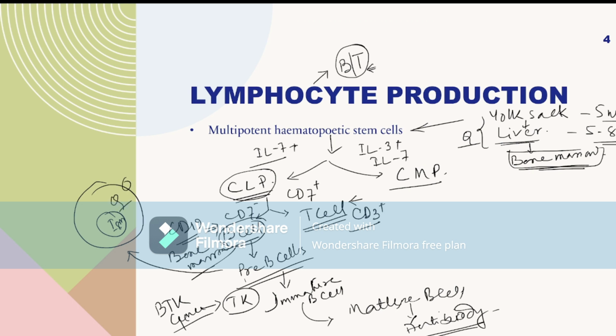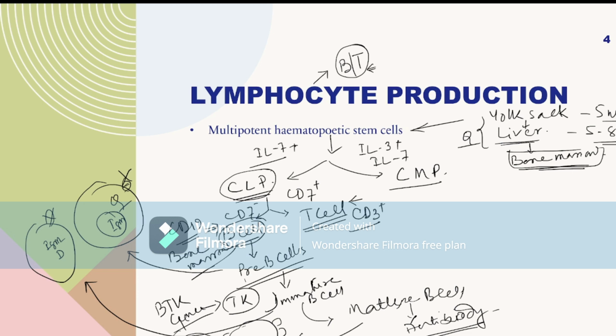This immature B cell has intracellular IgM and IgD, but not on the surface. This mature B cell has surface IgM and IgD. This is all in MCQs.